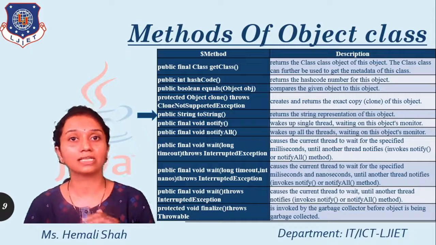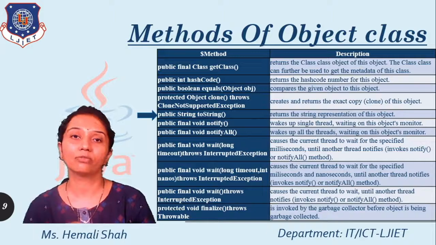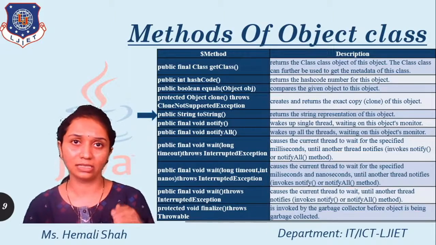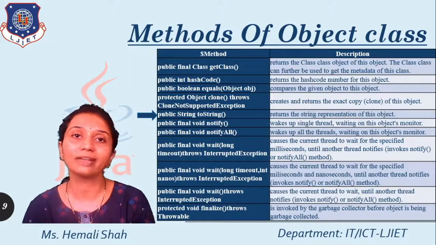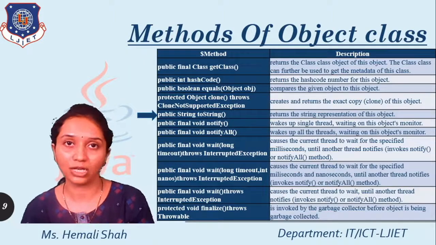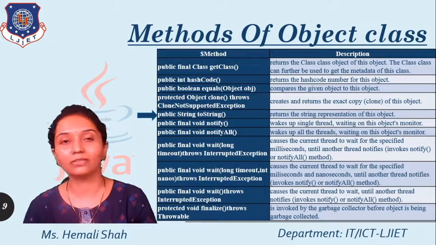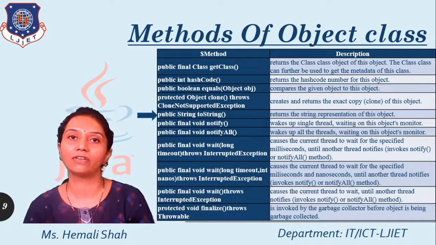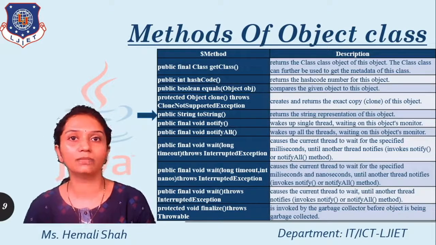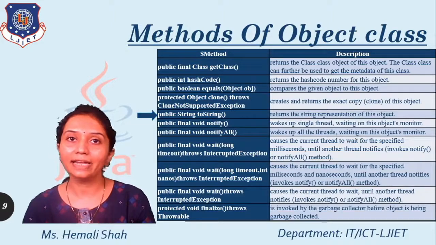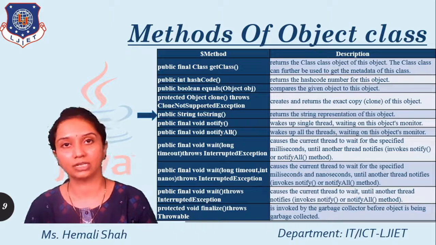Now this function is basically invoked automatically when you use an object in the form of a string. Like in System.out.println, if you use the object directly, then this toString function will be invoked from this Object class. Now whenever you override it in your class, it will automatically invoke your toString function as per the overriding concept and runtime polymorphism concept. Otherwise, by default, it invokes the super class's, that means this Object class's, toString function, right?